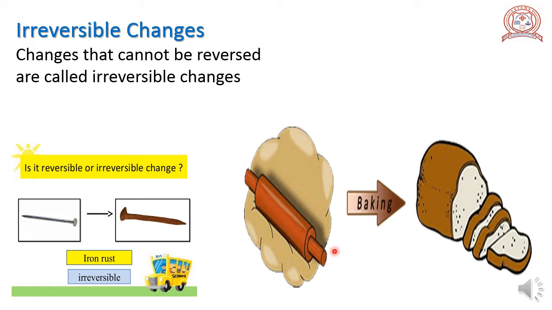Now look here, dough into bread. We cannot change the baked bread to dough again. So changes that cannot be reversed are called irreversible changes.